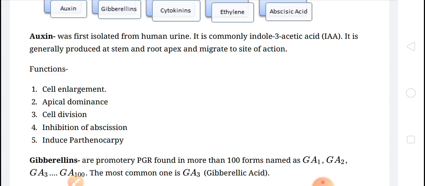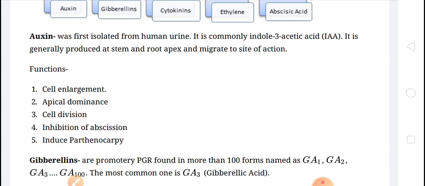Number one, natural auxin, and number two, synthetic auxin. Synthetic means man-made, while natural occurs naturally. The natural auxins are indole 3 acetic acid and indole butyric acid.